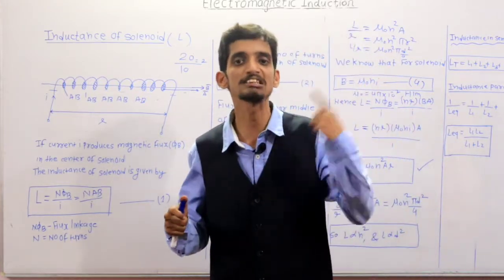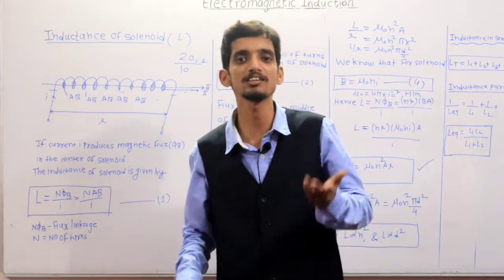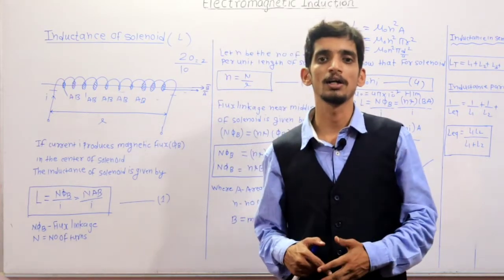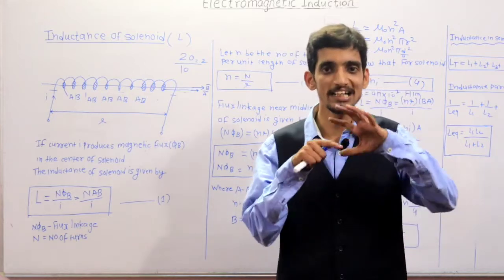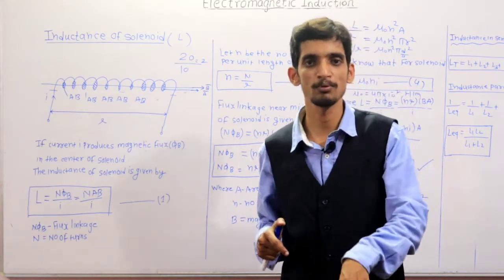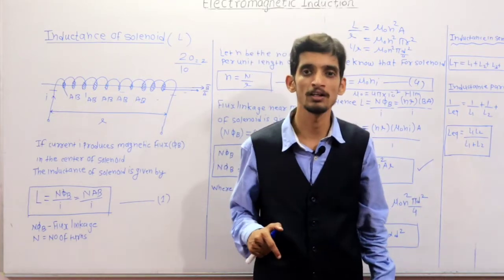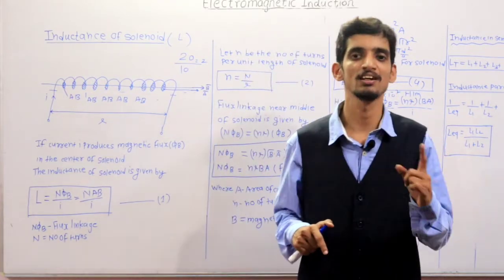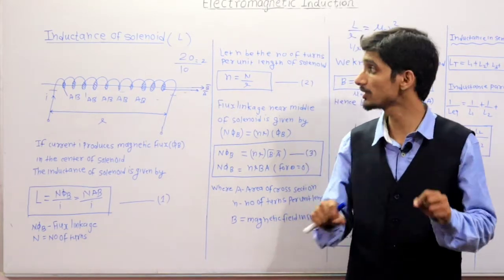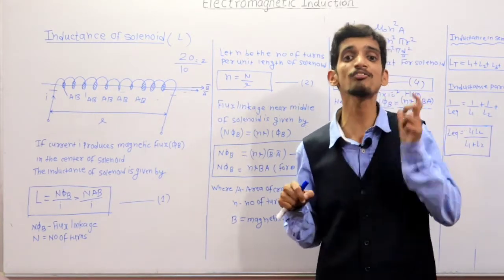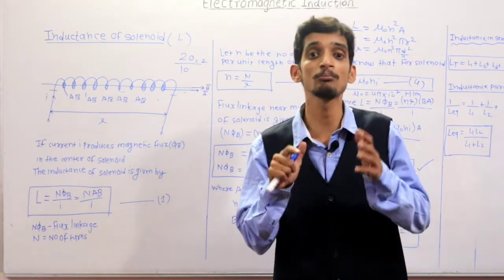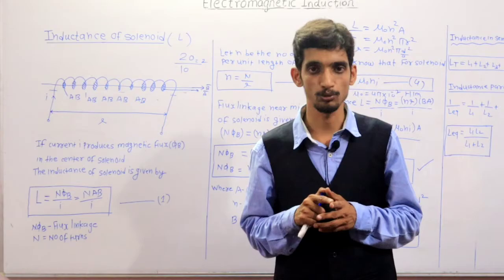As the number of turns increases, your self-inductance increases and magnetic properties also improve. So magnetic properties can be improved by using more turns in a coil. Clear? So this is the derivation of the inductance of a solenoid, and this is a very, very important derivation from an exam point of view.